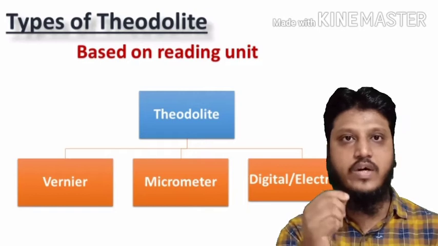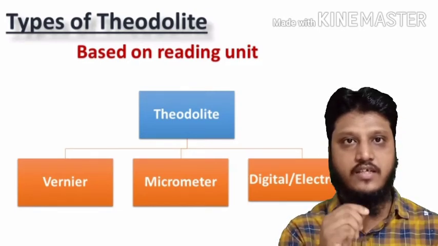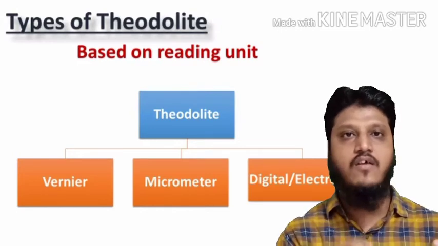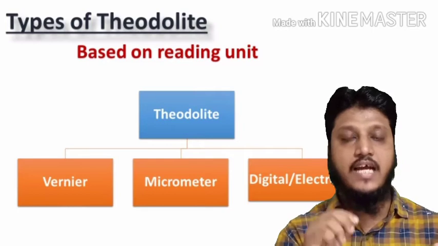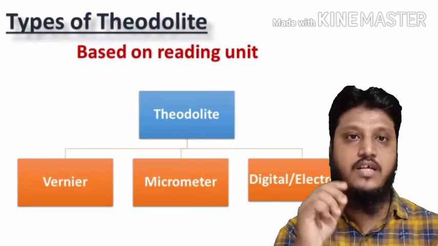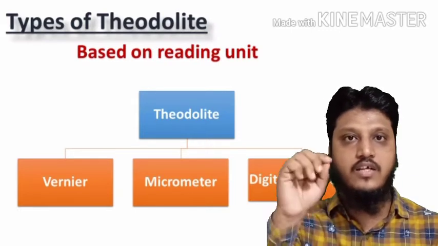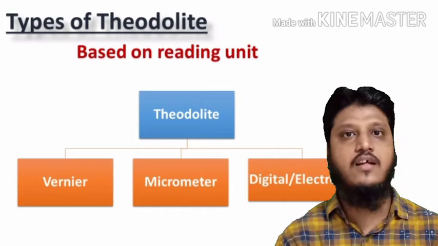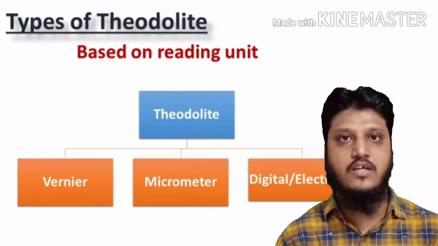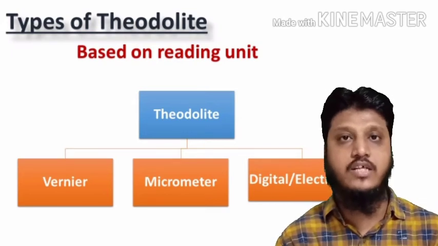The theodolite which has a vernier for reading the angles is called a vernier theodolite. Then one which has a micrometer to read the angles is called a micrometer theodolite. And one in which we can see the digital reading, that theodolite is a digital or electronic theodolite.